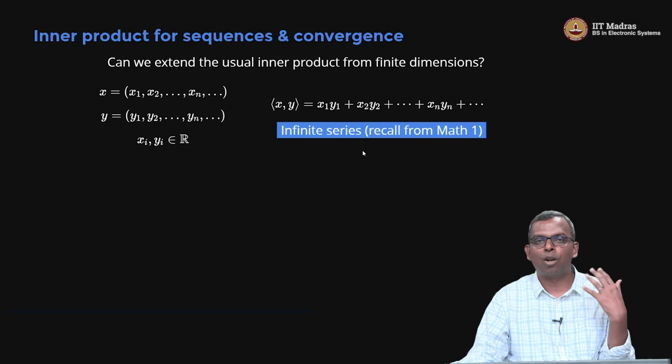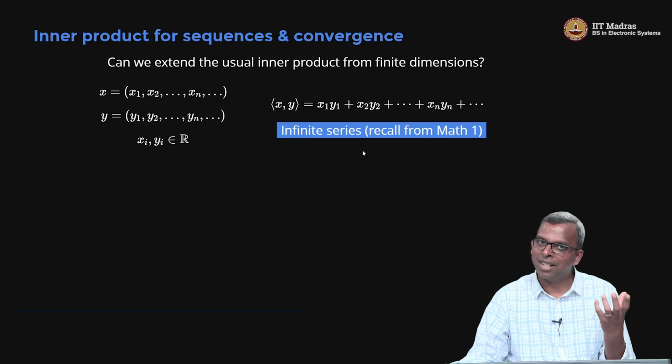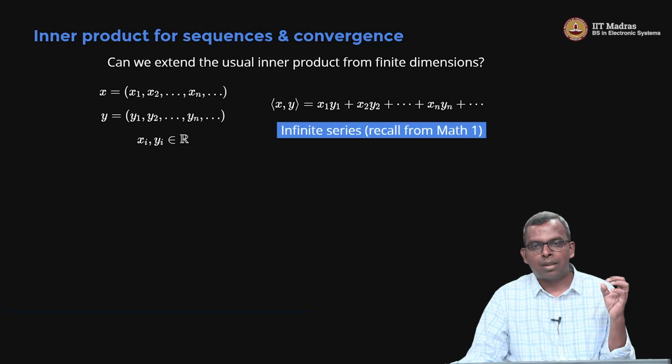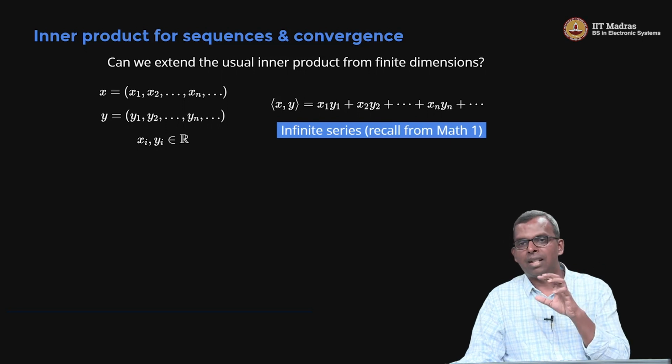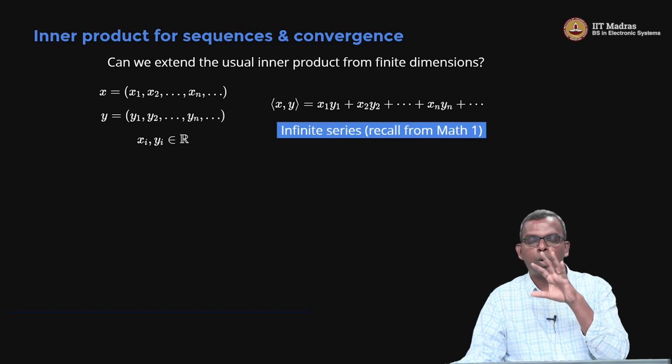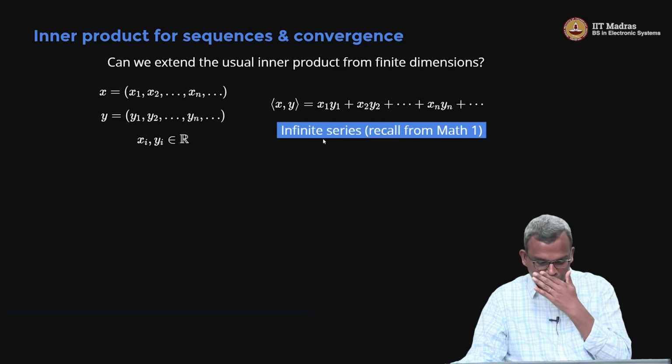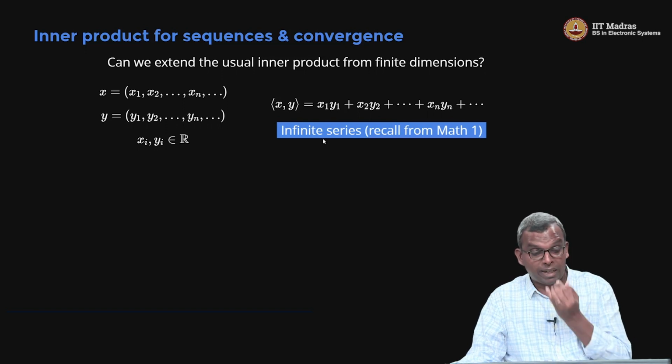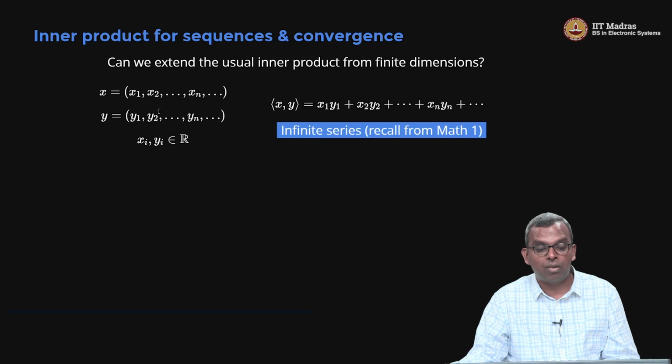Once again, you can recall from your math 1, we studied infinite series a lot in math 1. We saw how sometimes the infinite series converges to one value, and we think of the series as being equal to that value, right? What happens there? And sometimes the infinite series diverges, it does not converge, all sorts of problems like that are there. So, while we define these sequences, or while we think of these sequences as vectors, we have to be slightly careful when you think of the inner product. The inner product can diverge off to infinity, right? So, if you extend the normal definition.